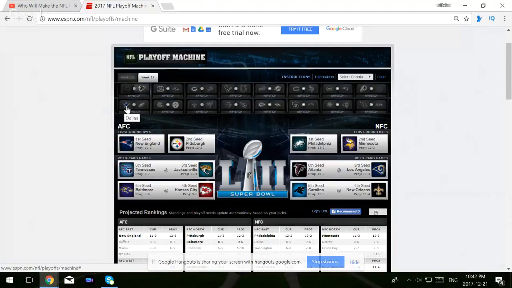Then you have the Cowboys versus the Eagles that if the Falcons lose this game and Carolina wins, this is a huge game. I'm going to go with Dallas either way. I think Dallas finishes the season out strong. I think Philly will be resting some people in this game.